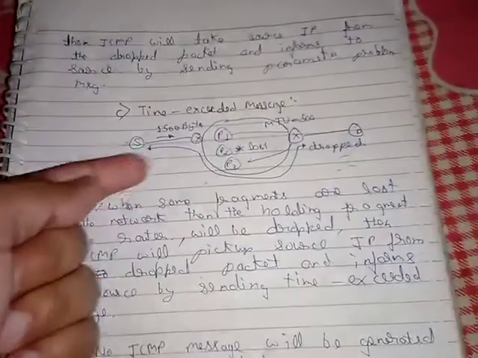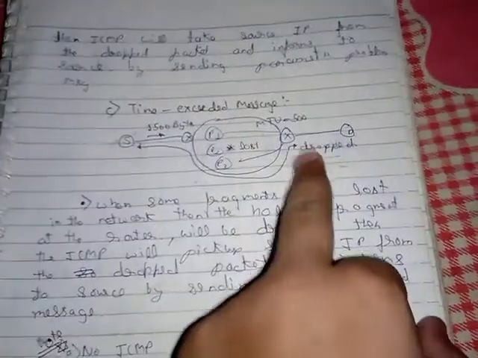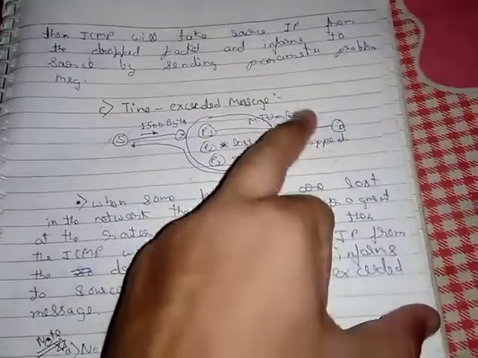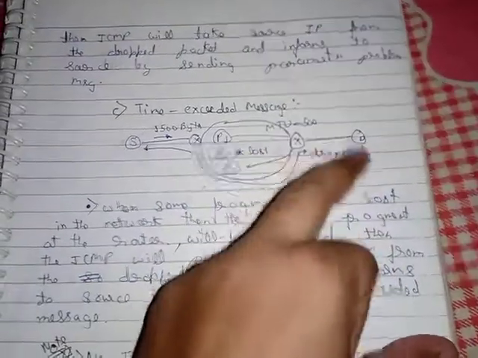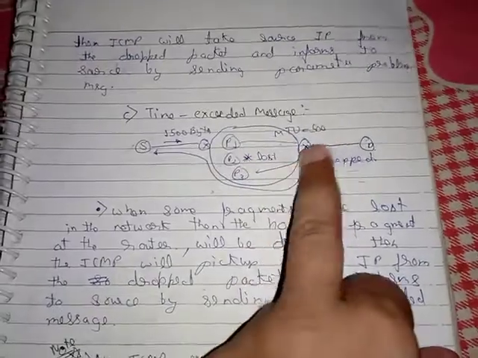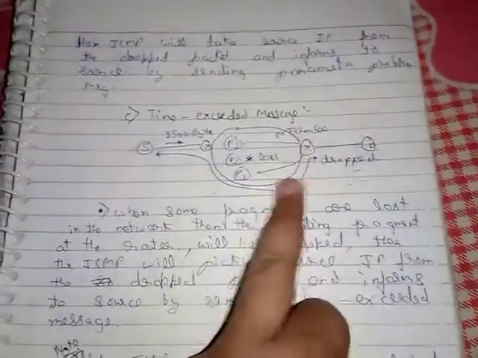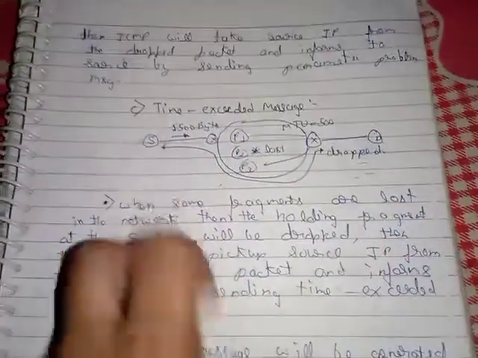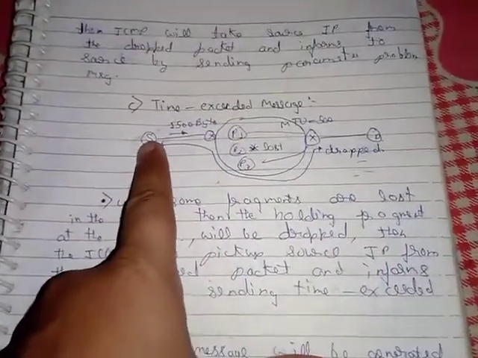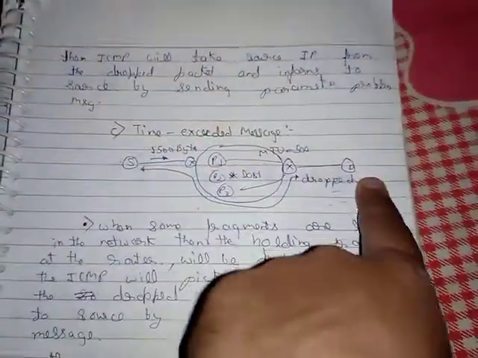Only then can the fragments be combined into the packet. So if any of the fragments gets lost, all the holding fragments present at the destination router will get dropped, and ICMP will pick up the source IP from the dropped packet and send the time exceed message to the source, and then all three fragments will be sent again to the destination.